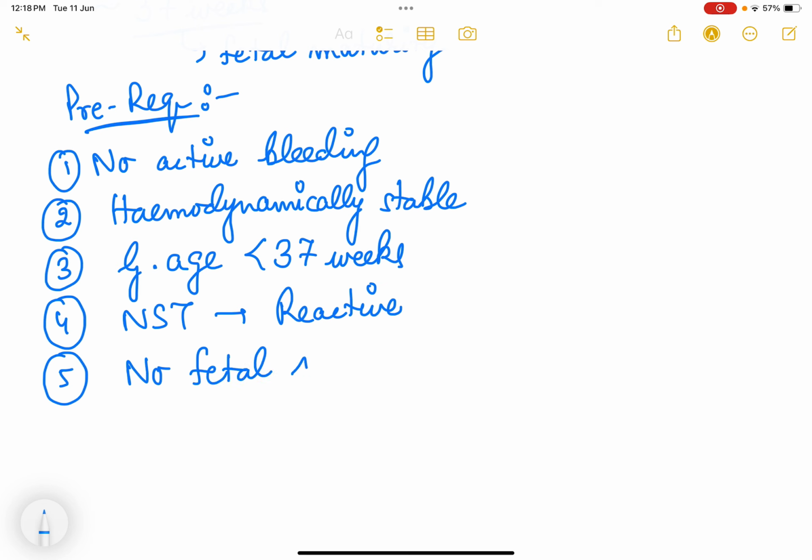No fetal anomaly. अगर fetal congenital anomaly है, मान लो baby has anencephaly, तो why do we have to continue the pregnancy for anencephaly by giving risk to the mother? Mother's life is more important. Okay, so no congenital abnormality.